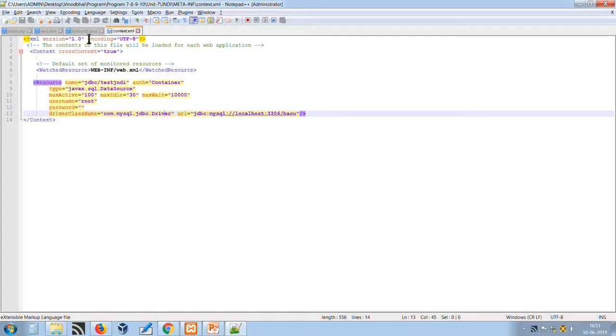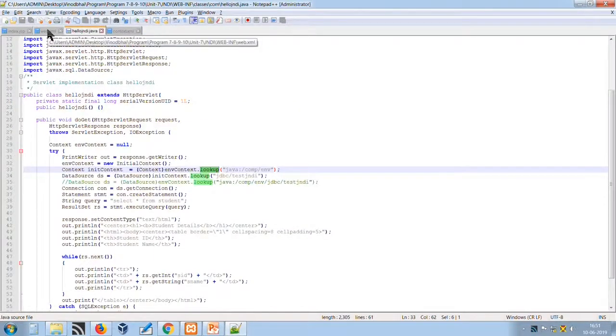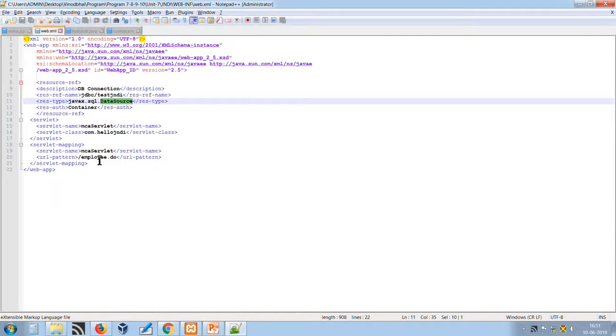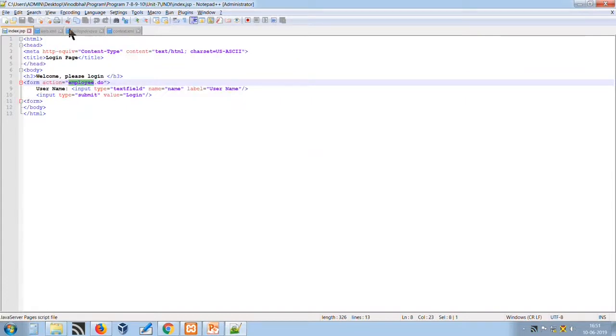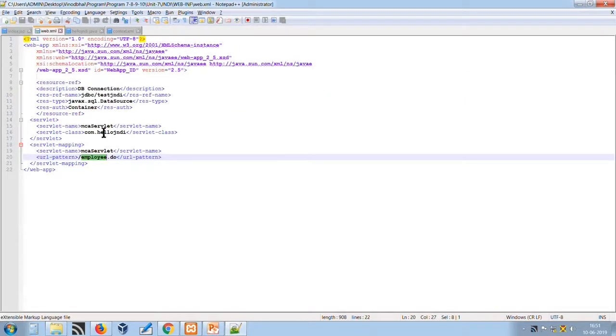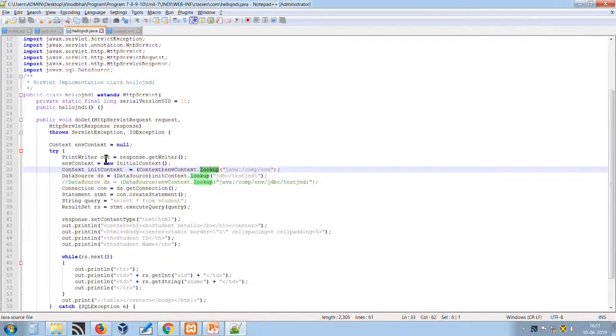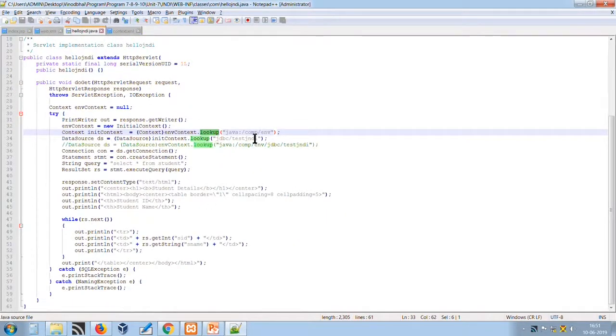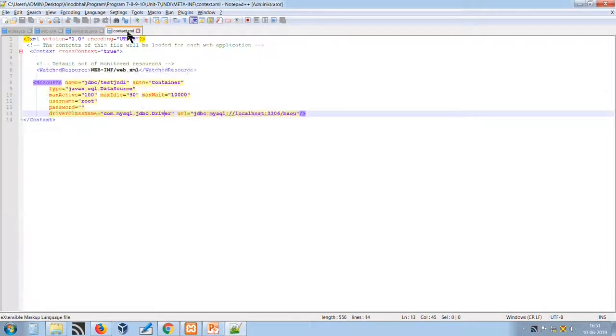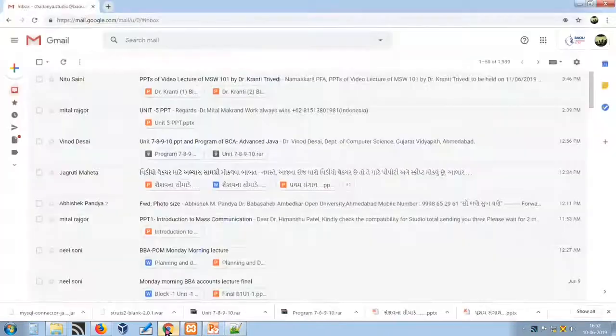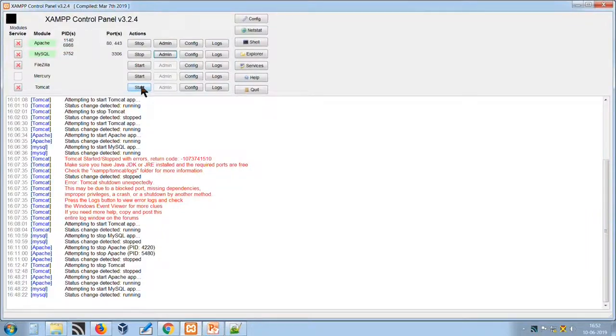Once it is defined, we compile this class and then execute. Once we execute, it will start to look for the action. The employee action will be fired, and once it matches, it will call this HelloJNDI class file, and under that it will look for the global JNDI environment defined. It will find the context, yes, it is already there, so it will return the resource and display the records. So now let us start our Tomcat server and execute it.